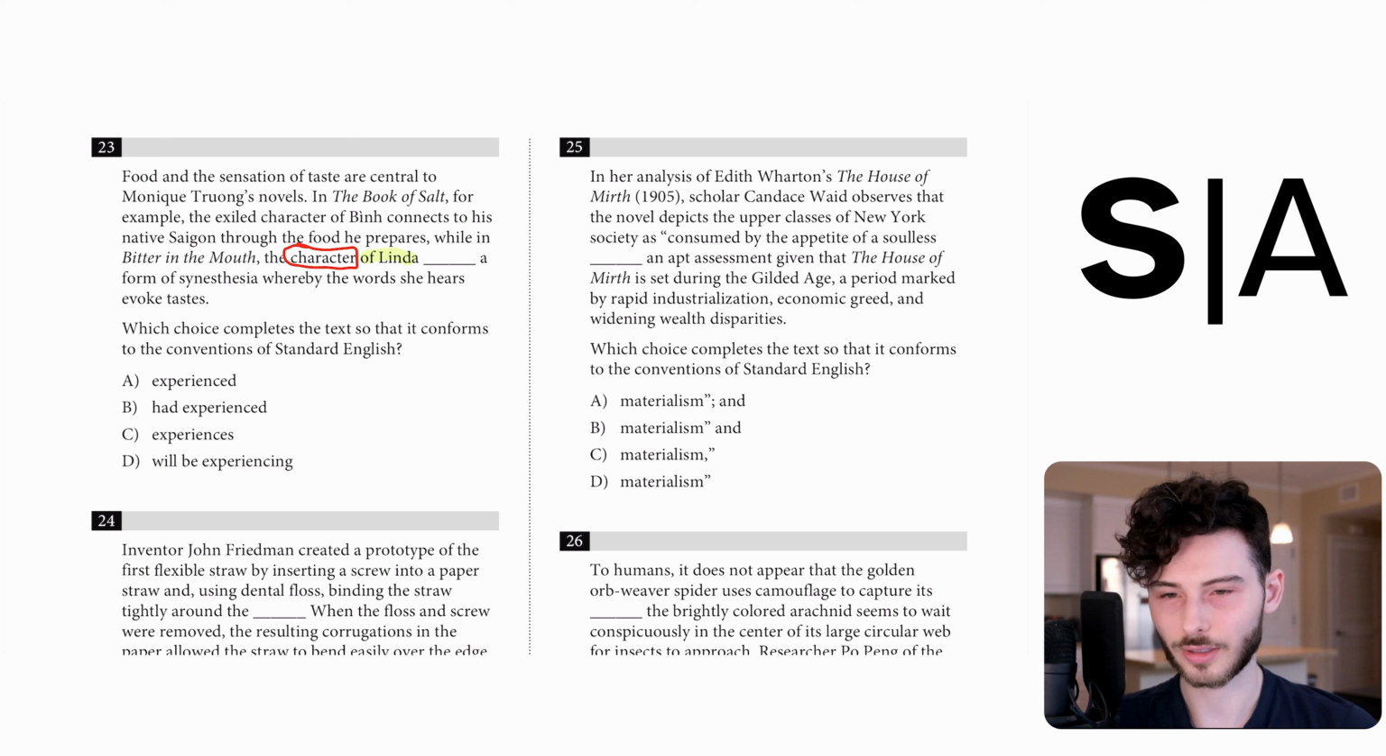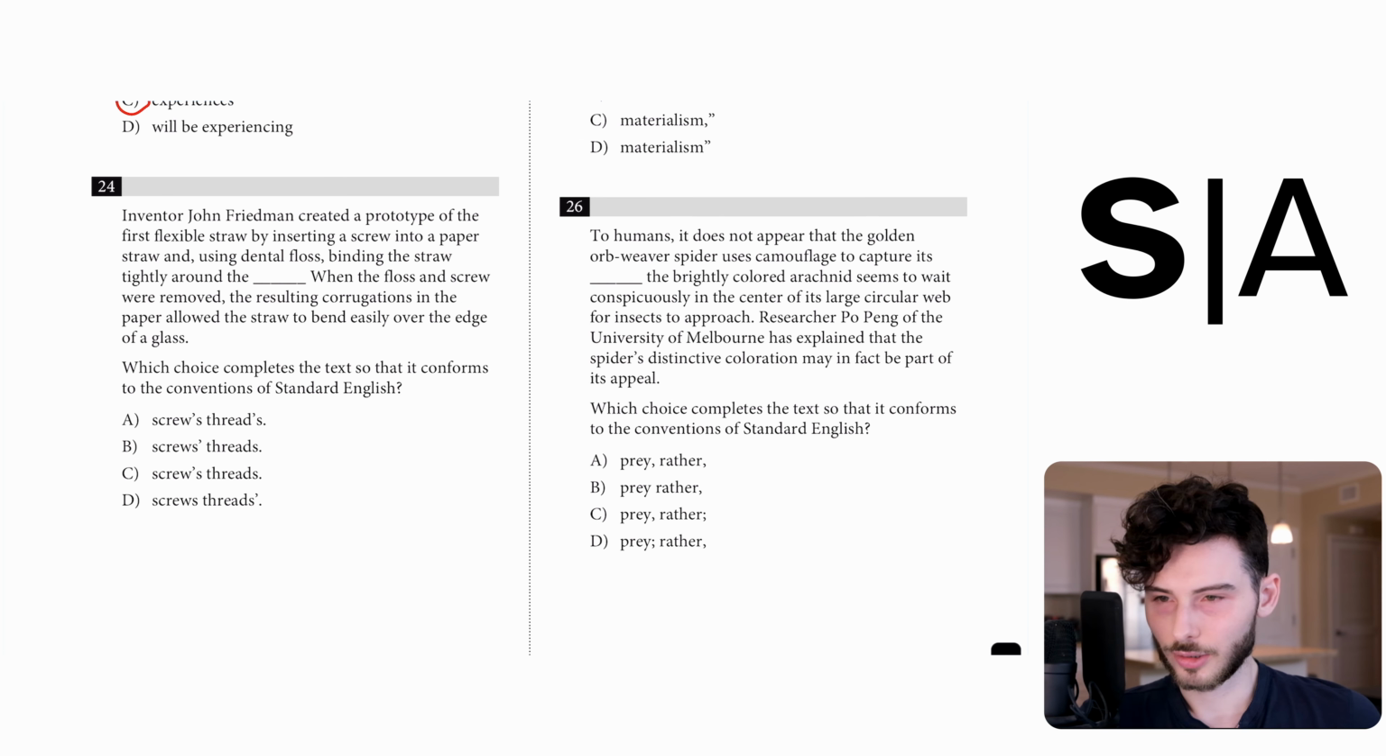We need to look somewhere else to find the correct tense. The character of Linda. Maybe there's another character that we can find somewhere in the passage. Character of bin. Connects. That is a pretty good hint because connects is present tense. We need to match with present tense. So the answer is C. Connects matches with experiences.